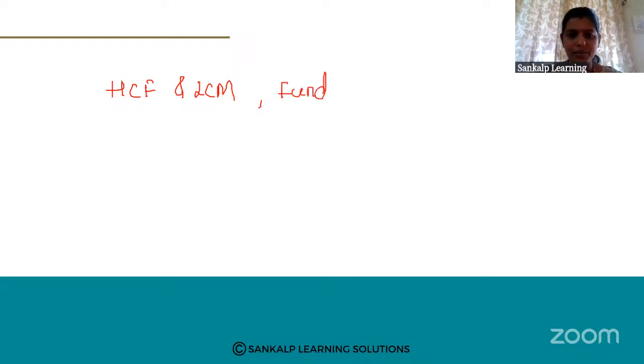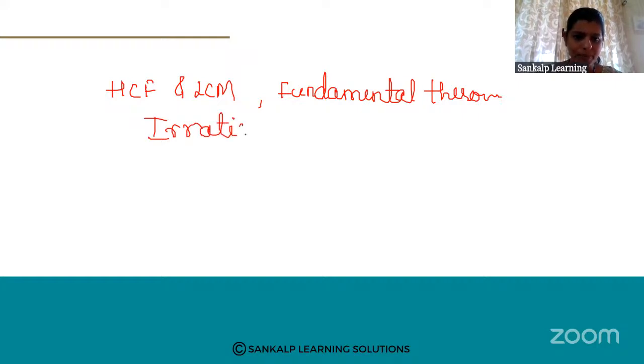This is very, very important. Next, we are going to study irrational numbers. Proving that a given number is irrational can be asked for 2 marks, right? Okay, so HCF and LCM, and next, the fundamental theorem.